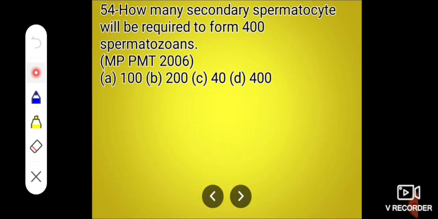How many secondary spermatocytes will be required to form 400 spermatozoa? This is a most important question. It may be asked in a different way. One important chart is there from where you can answer different types of questions asked on this topic.